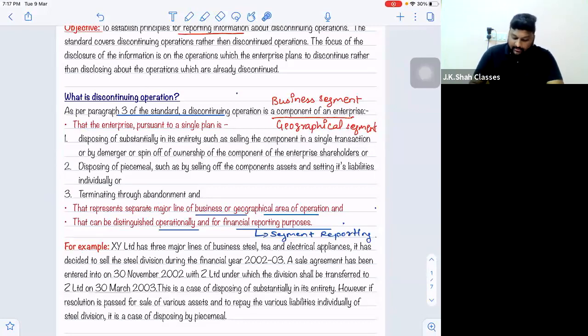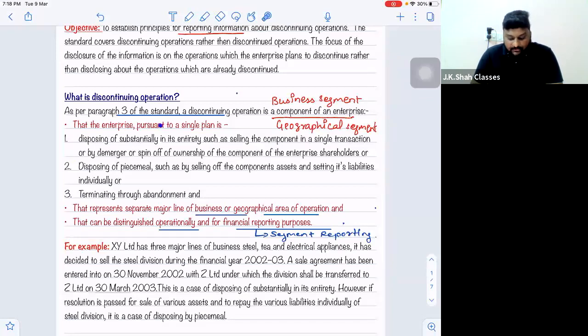A discontinuing operation is a component of an enterprise that represents a separate major line of business or geographical area of operation, and that can be distinguished operationally and for financial reporting purposes, that the enterprise pursuant to a single plan. So the enterprise is going to make a single plan for discontinuing it in any of the 3 modes.